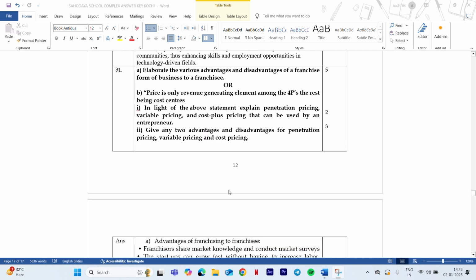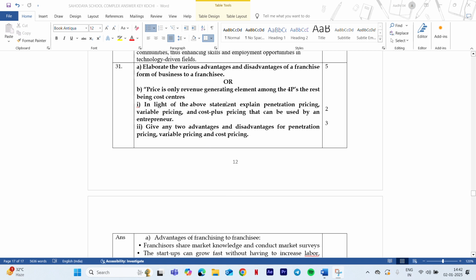Now the next question, the 31st question, is: elaborate various advantages of franchising, meaning advantages and disadvantages to the franchisee from the franchisor. That is the question. Next one is, you need to explain 3 pricing strategies, that is penetration, variable, and cost plus pricing strategy, and the advantages and disadvantages of all the 3.